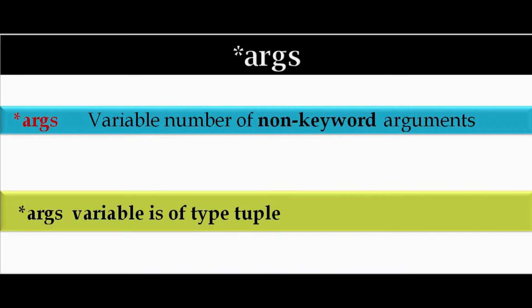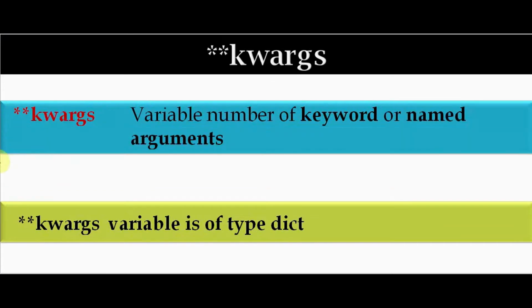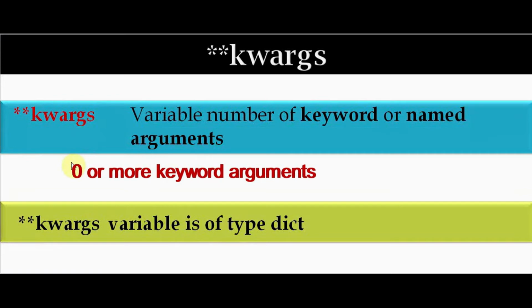Star args can be used to send a non-keyword variable length argument list to a function. Python takes any number of arguments in the user-defined function and converts the user input to a tuple named args. This term star args means that 0 or more arguments can be passed to the function. In the case of kwargs, a variable number of keyword or named arguments are passed to the function. Double star kwargs means that 0 or more keyword arguments are stored in a dict data type.